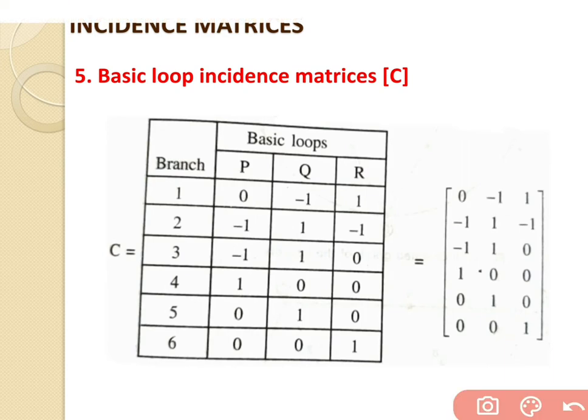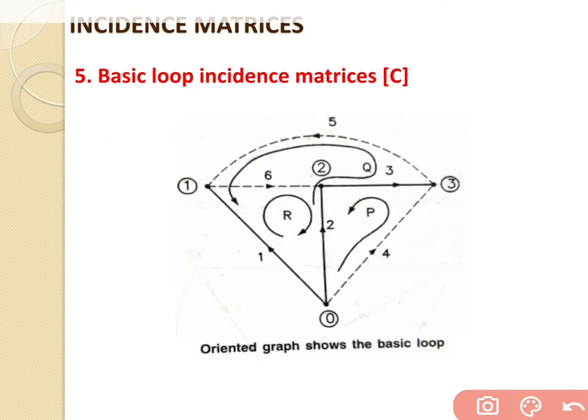That's why for Q, branch 1 is written as -1, whereas branch numbers 2, 3 and 5 all have the direction given and the direction we have chosen for loop Q in the same direction.